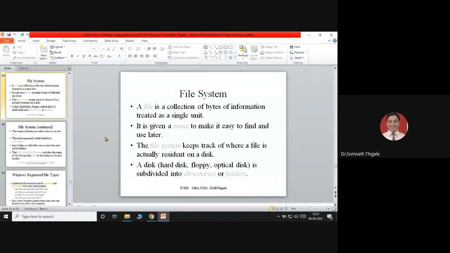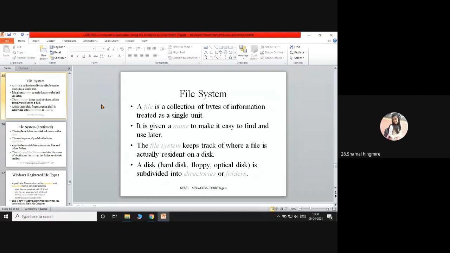In the previous many lectures we have seen the definition of the file, then different types of files. Anyone, what is a file?